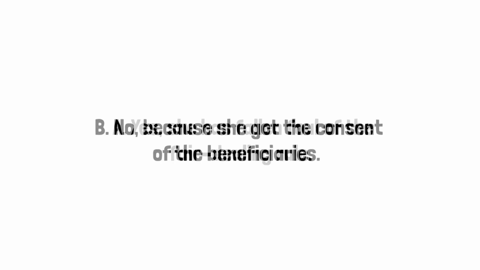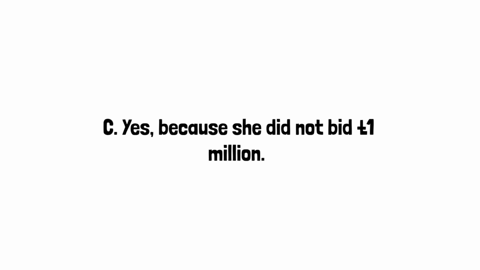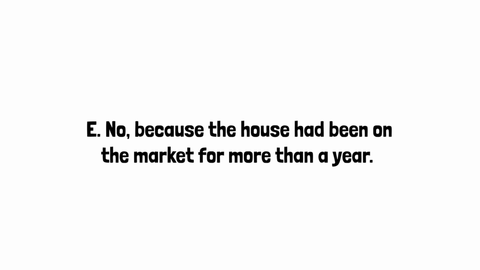The correct answer is D. Yes, because she's fallen foul of the self-dealing rule. So by way of explanation, D is the correct answer because she has purchased property from the trust, which has strict liability. Answer A is wrong because this is not concerning the purchase of equitable interest. Answer B is incorrect because their consent was not fully informed. She didn't say who the buyer was, in other words, that it was her. Answer C is wrong because no matter how much she bid, this would still be a breach of trust. Answer E is incorrect because the length of time does not matter.